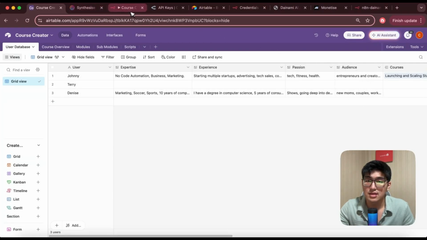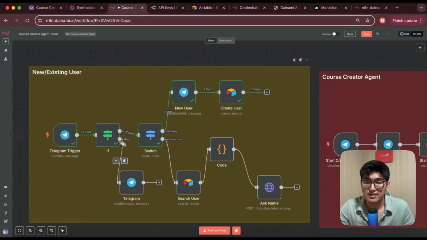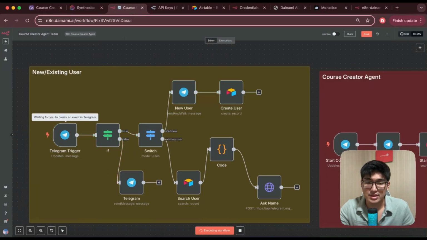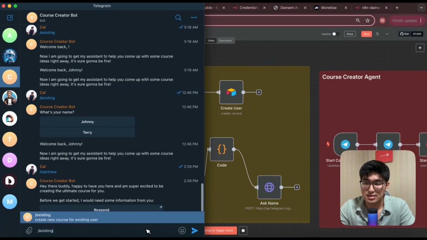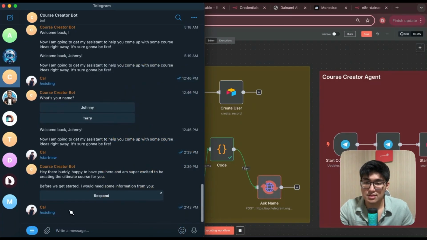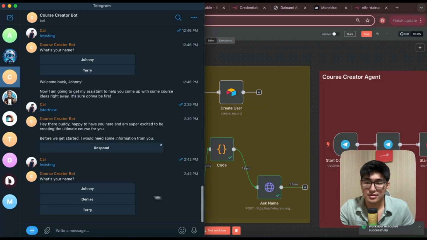Okay, perfect. And so Denise doesn't have any cost right now, and we're able to create a new cost for it afterwards. And so all I gotta do then is to go back to this platform, test this workflow again. If I go into n8n, I type in /existing, okay, type this in. You can see over your prompt the second part where it allows me to choose the name that I want.